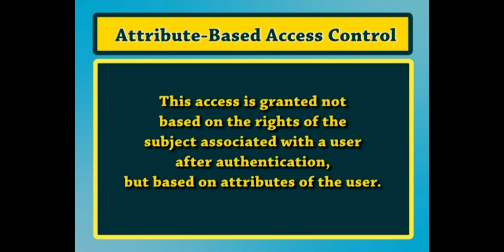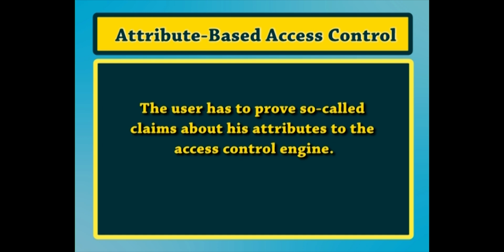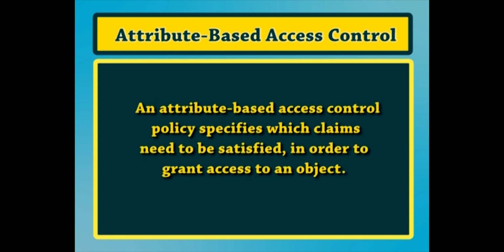In attribute based access control, access is granted not based on the rights of the subject associated with the user after authentication, but based on the attributes of the user. The user has to prove so called claims about his attributes to the access control engine. An attribute based access control policy specifies which claims need to be satisfied in order to grant access to an object. For instance, the claim could be older than 18. Any user that can prove this claim is granted access.